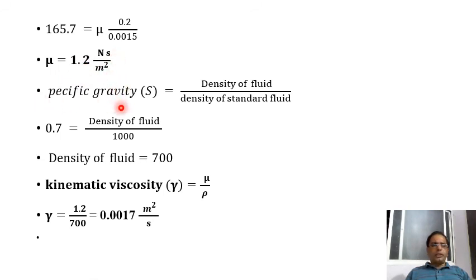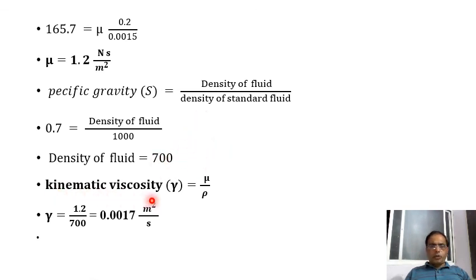So we have one more equation, that is specific gravity: S is equal to the density of fluid divided by the density of standard fluid. The standard fluid is water, with density 1000 kg per meter cube, right. The density of the fluid, the oil film, we don't know, that has to be calculated. The specific gravity is given, so substituting the value of specific gravity, we can calculate the density of fluid. So the density of fluid is 700 kg per meter cube.